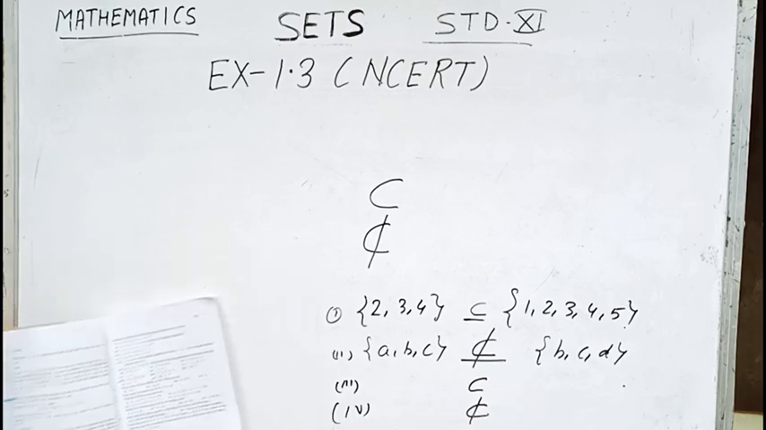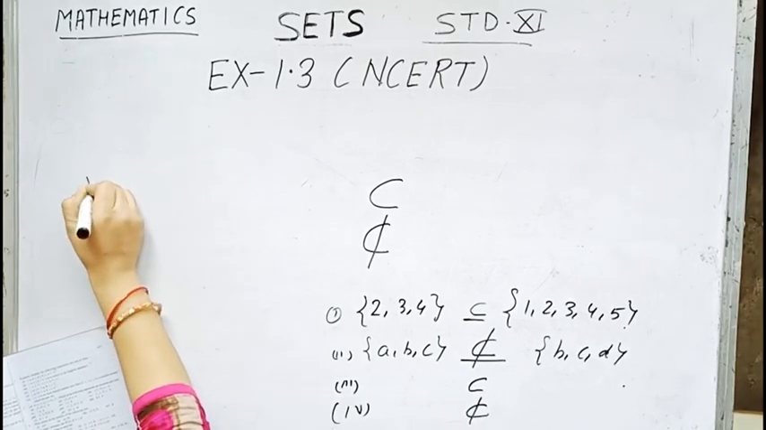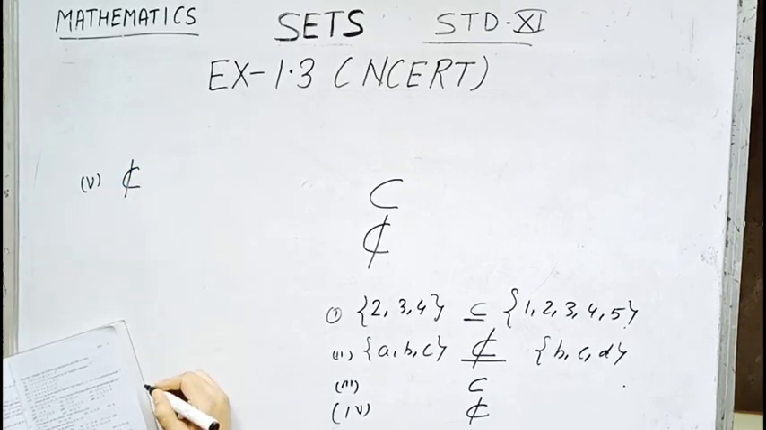Number 5, the first set is {x : x is a triangle in a plane}, and the second set is {x : x is a rectangle in a plane}. So clearly children, over here also it is not a subset.